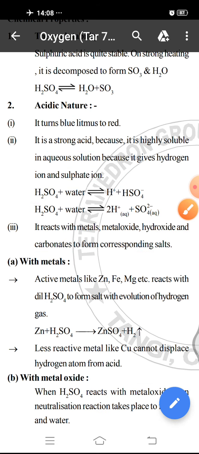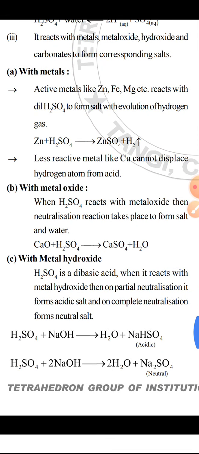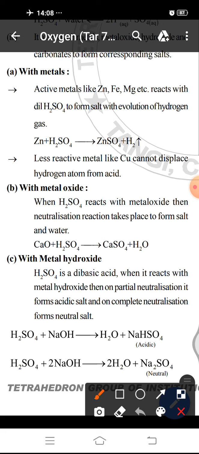So first, reaction with metal. When active metals like zinc, iron and magnesium react with dilute H2SO4, then it forms salt with evolution of hydrogen gas.